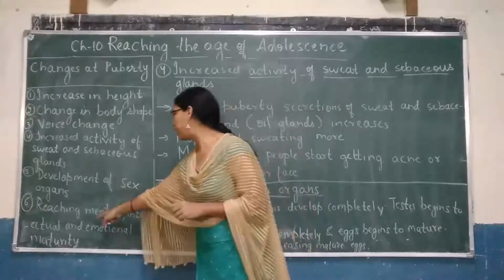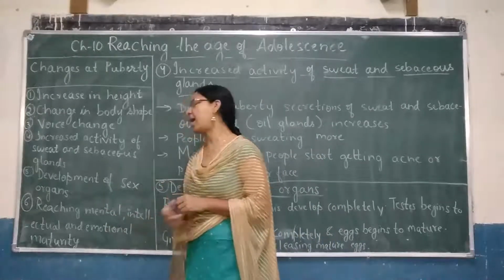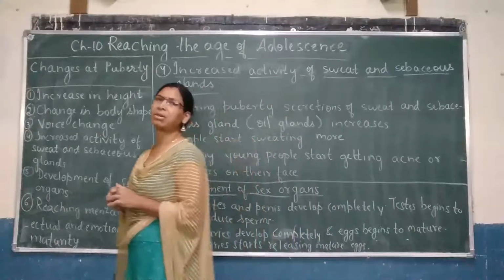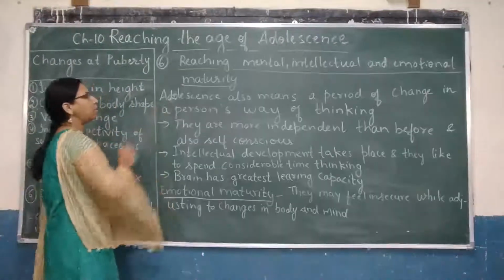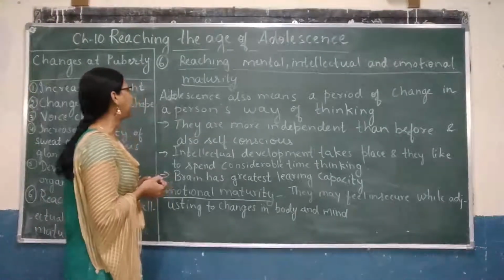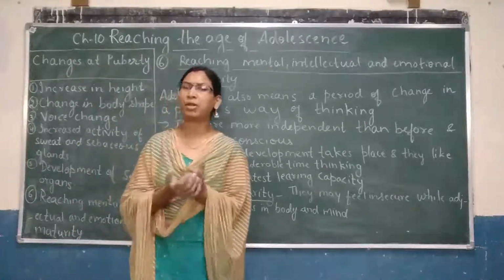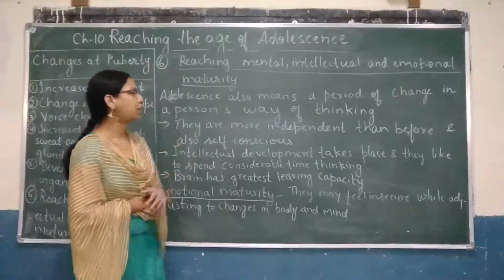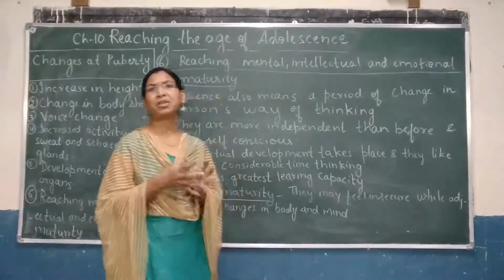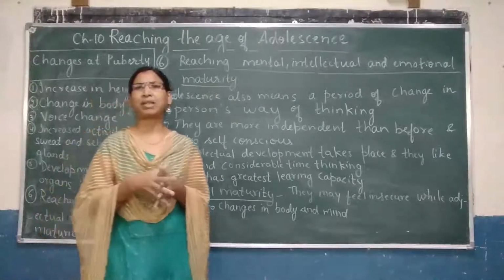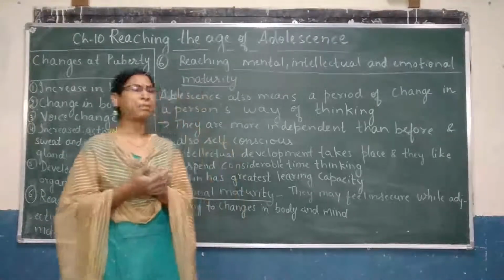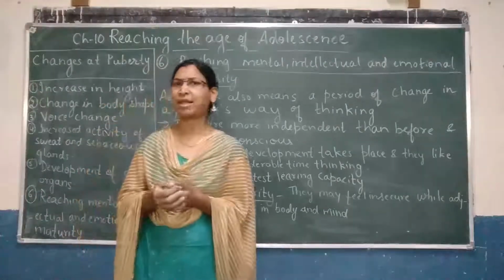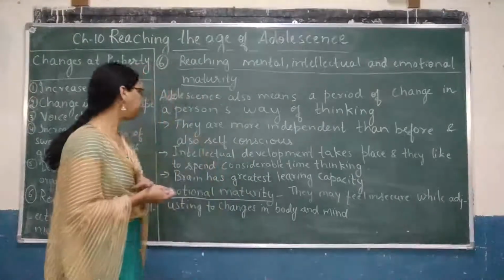Another change is reaching mental, intellectual and emotional maturity. Let us try to learn more about these changes. So, adolescence also means a period of change in a person's way of thinking. It also changes. People start thinking differently and they are more independent than before. Earlier they used to listen to parents and peer groups, etc. But now they have started becoming independent and also self-conscious, self-aware. They know what to be done, what not to be done.